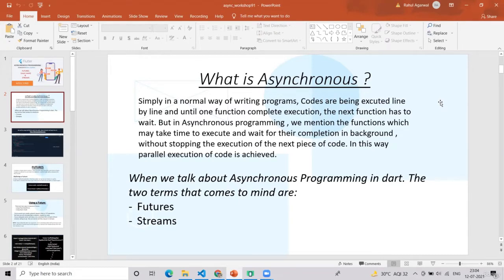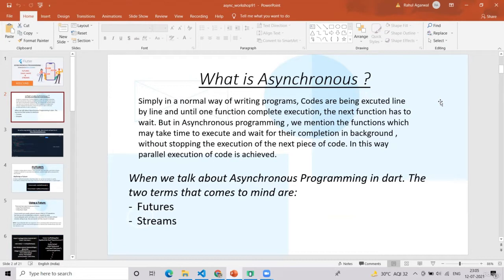If you see closely, in the normal way of writing code, code is executed line by line, that is from top to bottom, and until one function completes execution, the next function has to wait. So it will wait until that line of code is executed, and only then go to the second line.